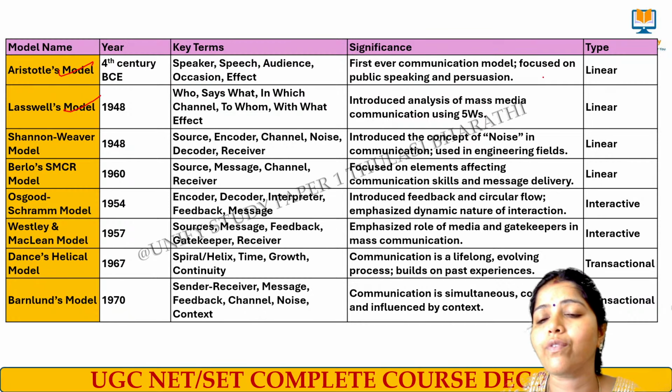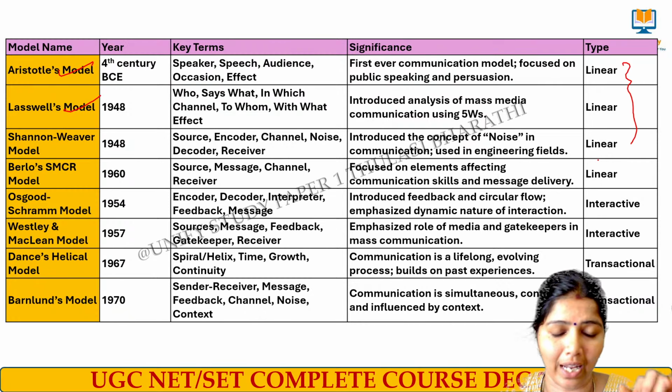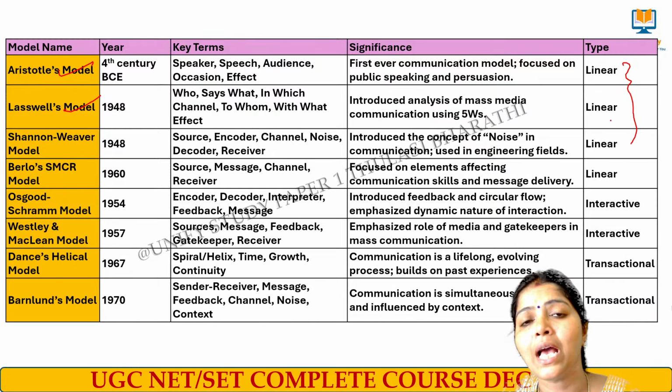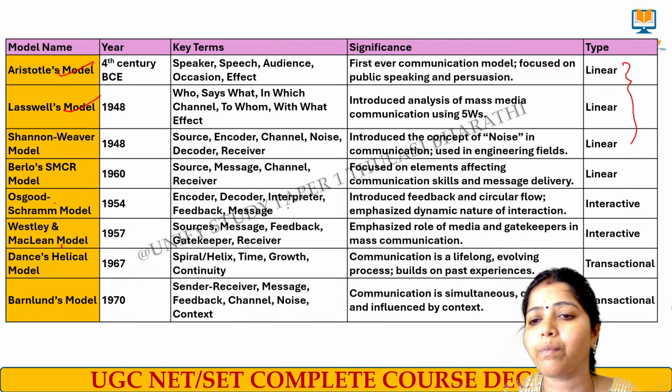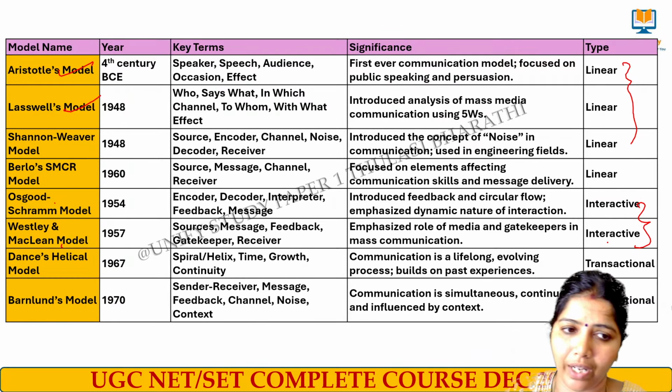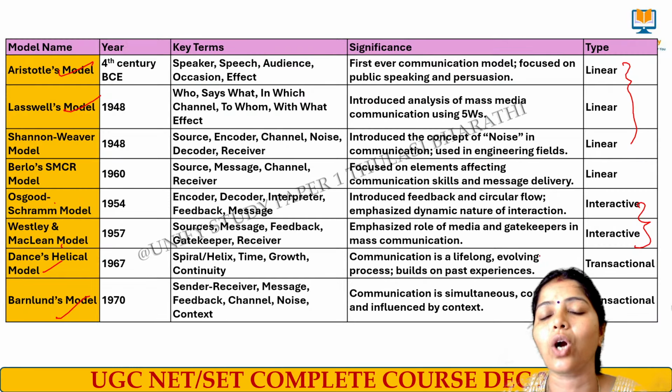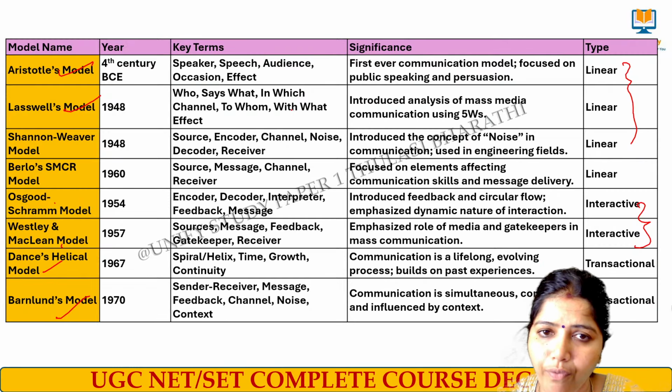As many of you are asking, ma'am, what kind of model is it? The Aristotle and Lasswell models of communication are called, like Shannon-Weaver and Berlo, linear models of communication. Schramm's model and Westley-MacLean model are called interactive models. The Dance helical model and Barnlund's model are called transactional models of communication.